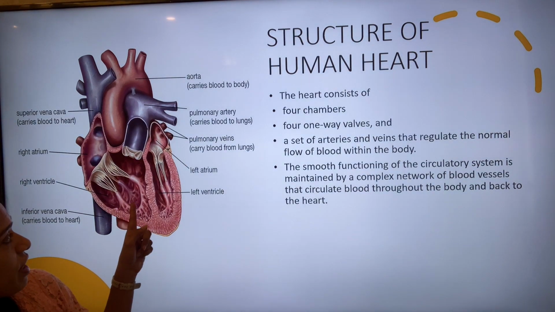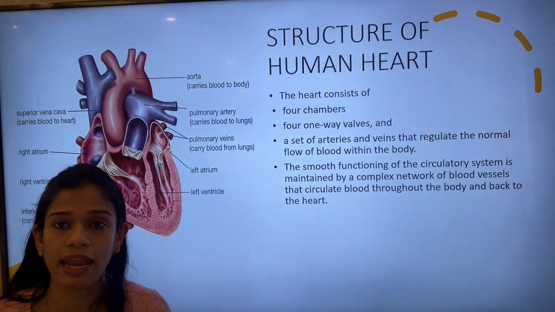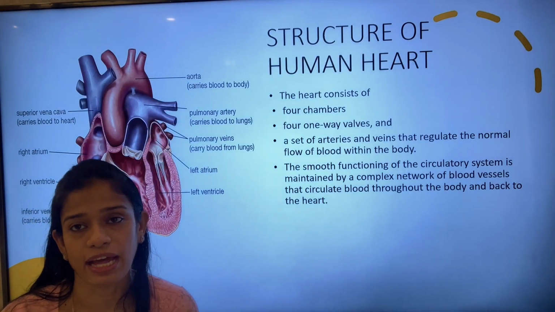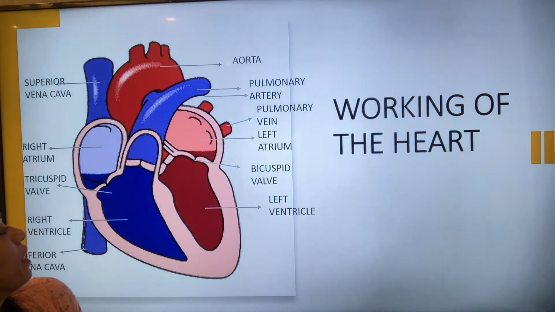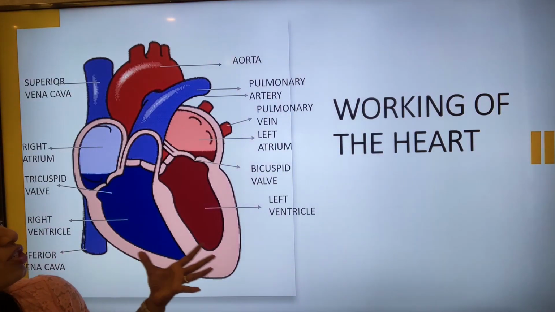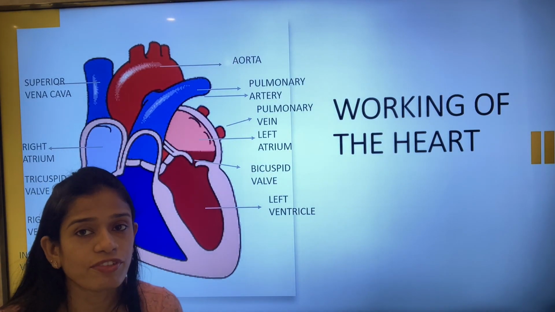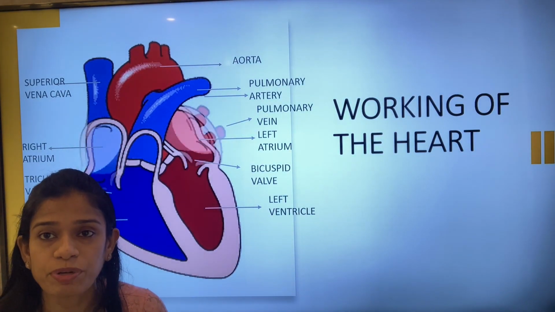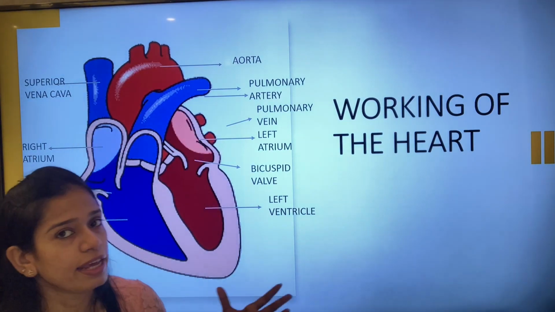From the right ventricle, it is passed on through this pulmonary artery into the lungs. We'll get to see that in detail once again. So this is the structure as well as the functioning of the heart. I was already telling you a little in the previous slide. Let us understand this in detail in this slide.